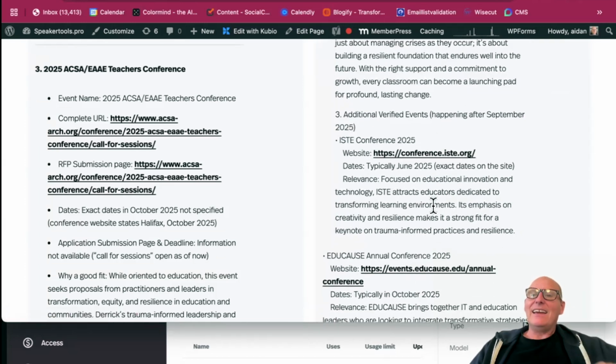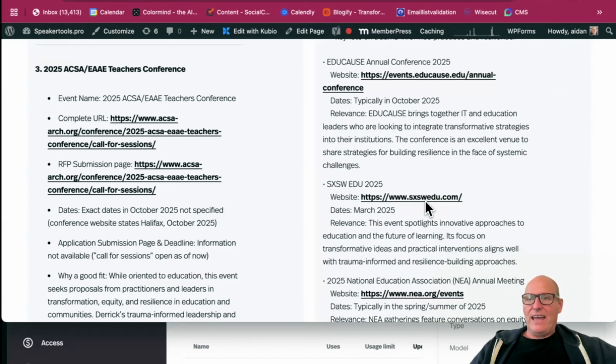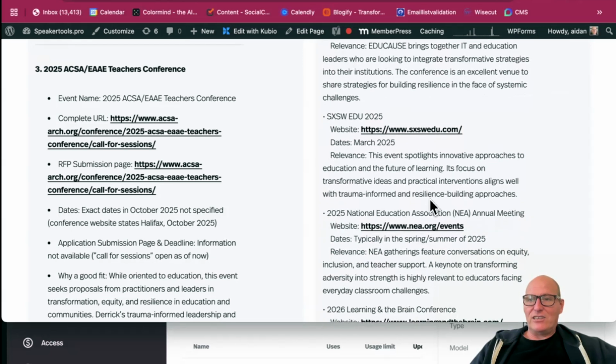But then it goes out and it searches for other events that are similar to the one that it just customized for, regardless of geography, that Derek could then apply to. So he could rerun that search for the ISTE conference, and it explains why it's relevant to him. Or the EduCause, or the South by Southwest Edu 2025. All of these, he can put any of these into the AI, and it will generate that email, that voicemail, the RFP, the article. It will do that so that you're really creating an outreach campaign based on your content that is specific to each event.